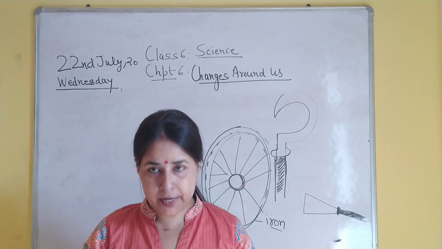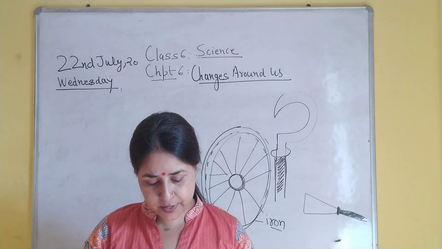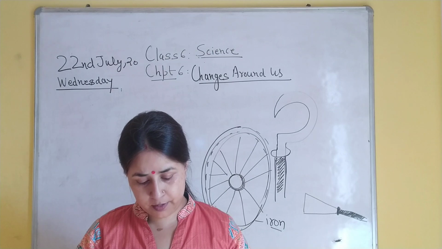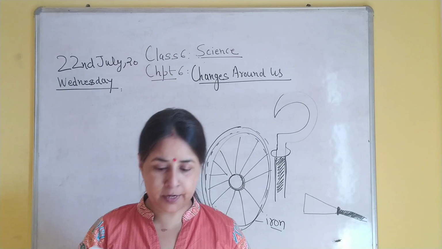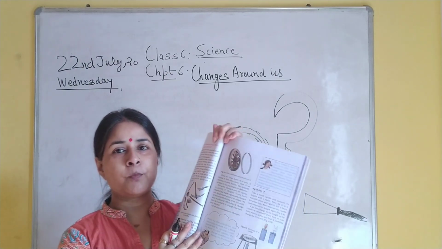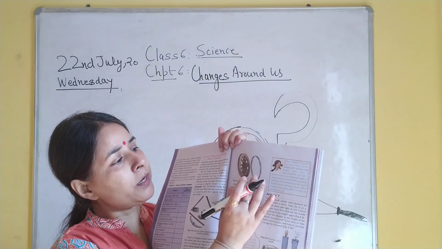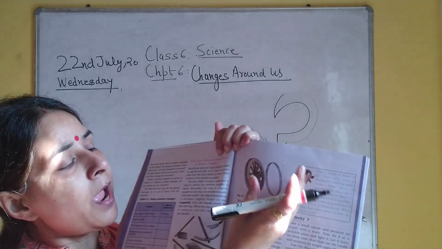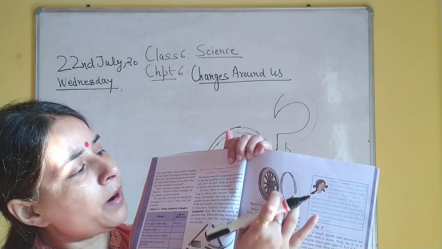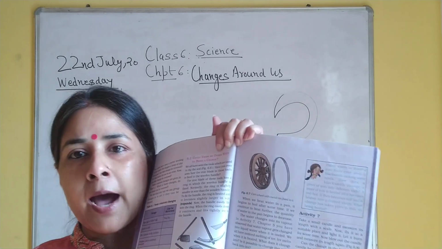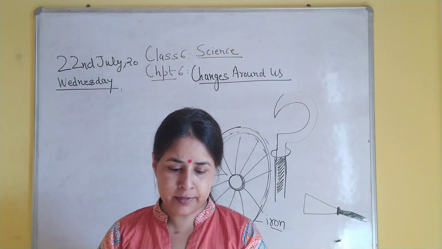Again, the metal rim is made slightly smaller than the wooden wheel. On heating, the rim expands and fits onto the wheel. Cold water is then poured over the rim, which contracts and fits tightly onto the wheel. Now you can see from the book, this is a metal ring which is made smaller in size. On heating, the iron expands, and the wooden part is fixed into this iron rim. You can see the wooden part here. In this way the cart wheel gets ready.